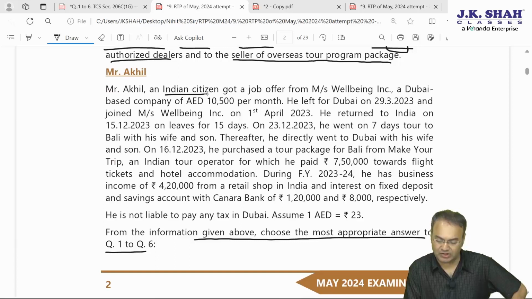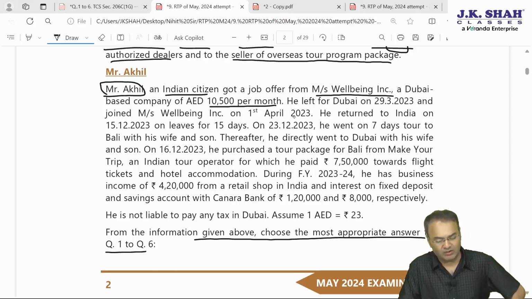Mr. Akil, an Indian citizen, got a job offer from Messrs. Wellbeing Incorporation, a Dubai-based company, for UAE Emirates 10,500 per month, which is a good offer.